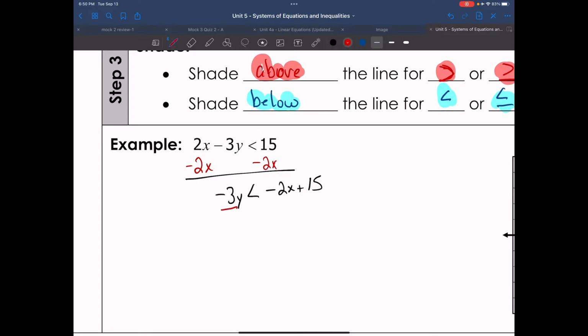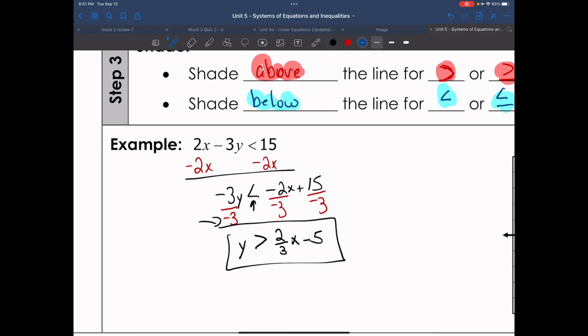Same thing, I'm going to divide everything by negative 3. Now what that leaves us is y. But remember, if we multiply or divide by a negative number, in this case we divided by negative 3, we need to change our inequality, so we're going to make it greater than. Negative 2 divided by negative 3 is just positive 2/3 x, 15 divided by negative 3 is negative 5. So we put it in slope-intercept form where negative 5 is my y-intercept and my slope is positive 2/3.